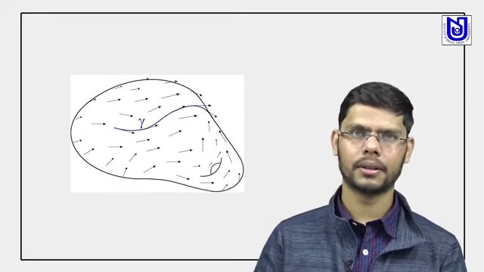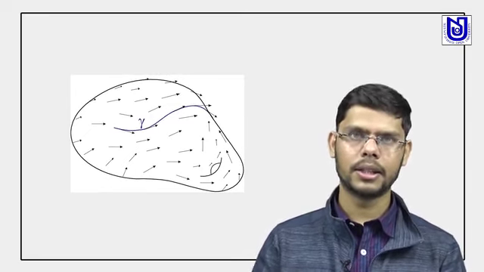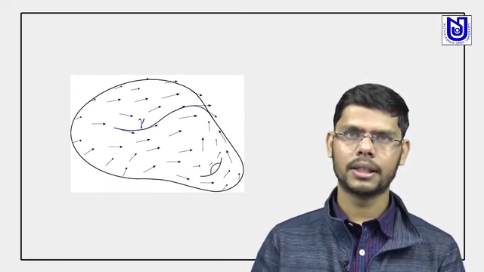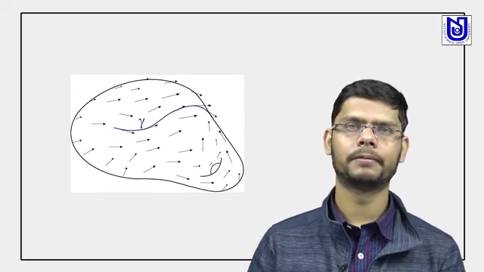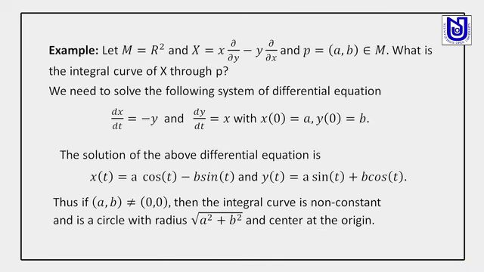Now here is the picture. Here gamma is the curve and its tangent vector at the point gamma is the same as the vector field on this curve. Now let us give an example. Let X be equal to x del/del y minus y del/del x, and the integral curve passes through the point (a, b).